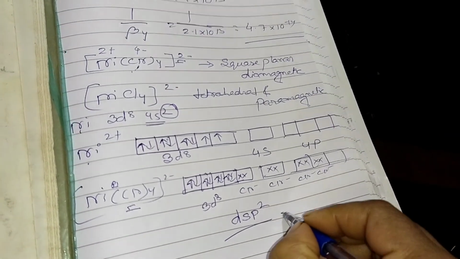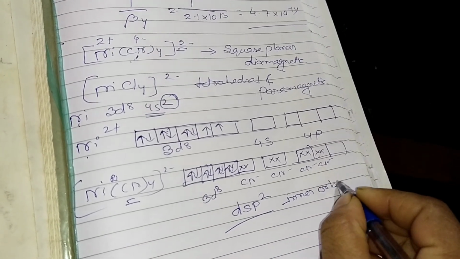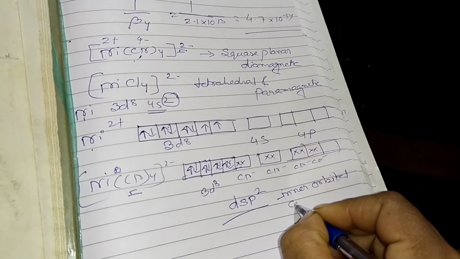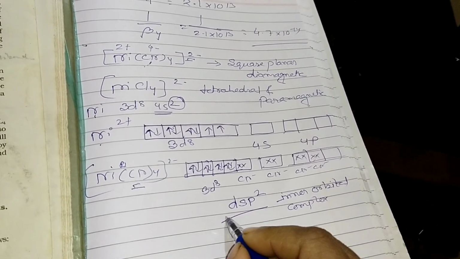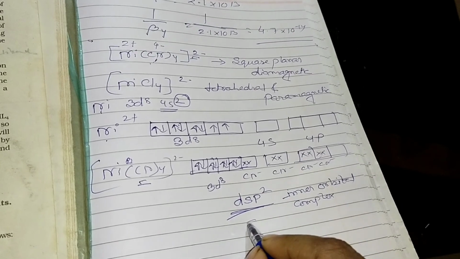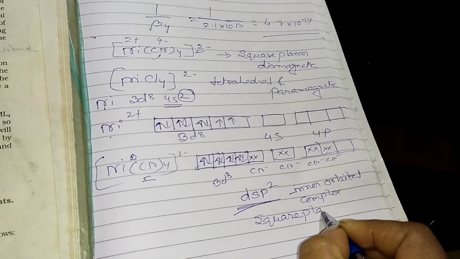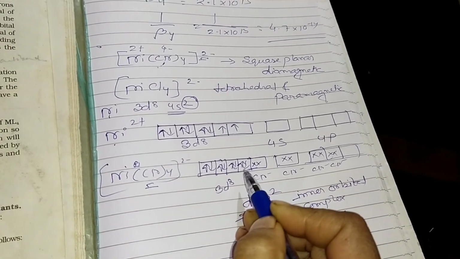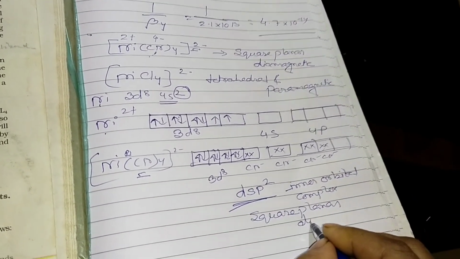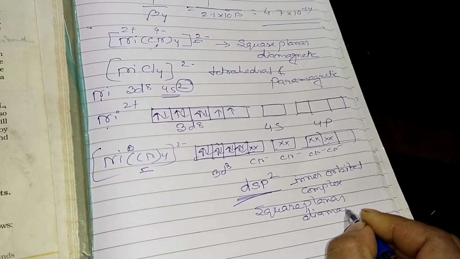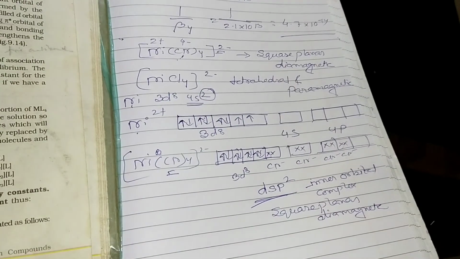When the hybridization is dsp2, the shape is square planar, and you can see no unpaired electron is present. That's why it is diamagnetic in nature.